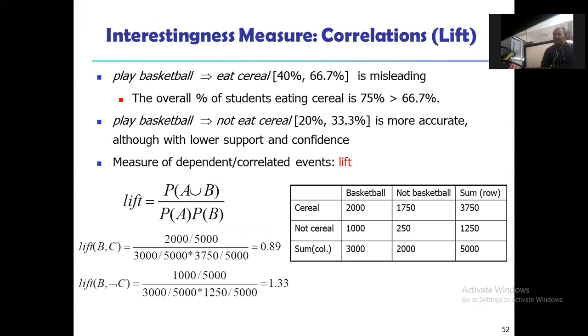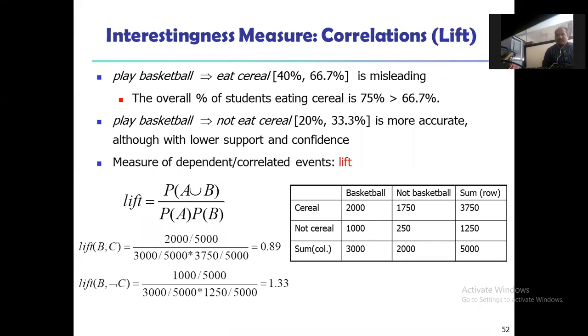So this is the interestingness measure, correlations. With the example we will see which patterns are interesting and how to find out which patterns are interesting. Now the example given is about how you are going to calculate the interestingness measure, that is, how much interest it has, which we are going to calculate here.